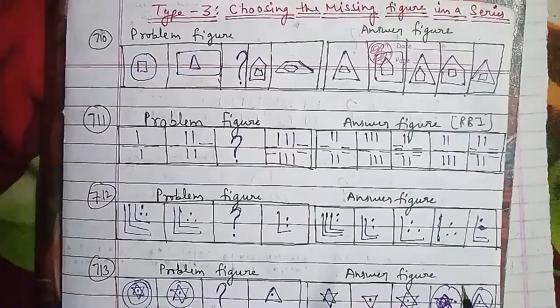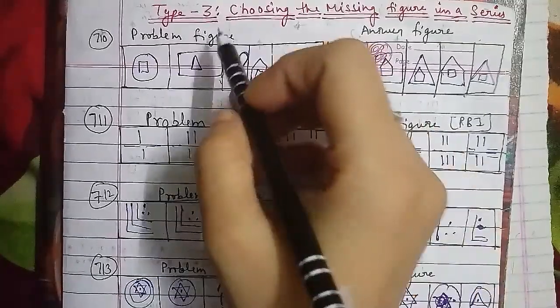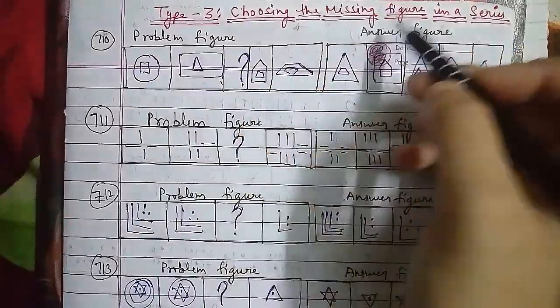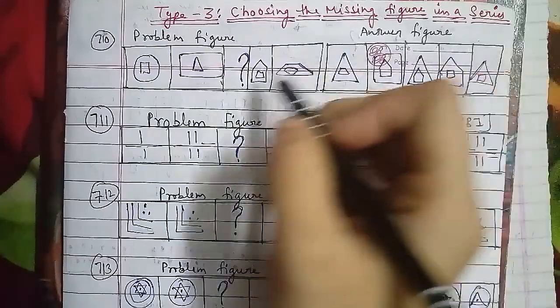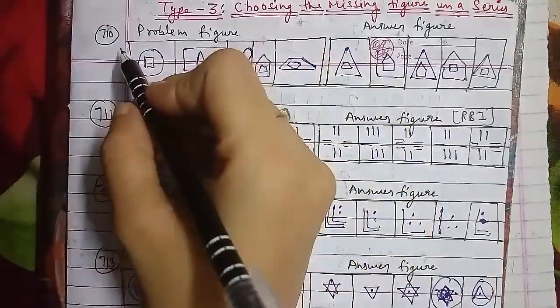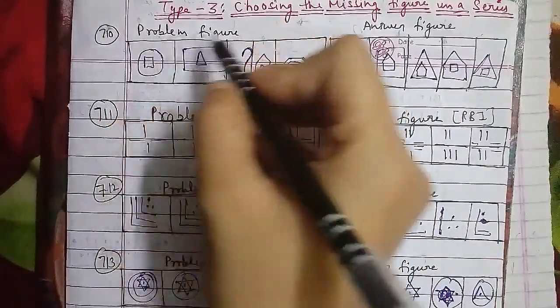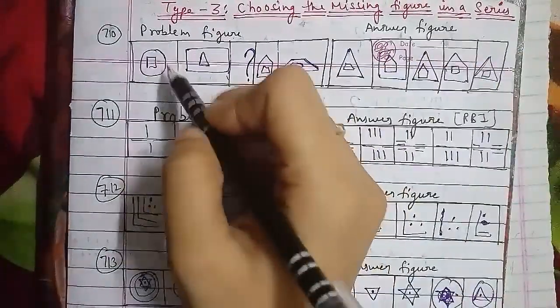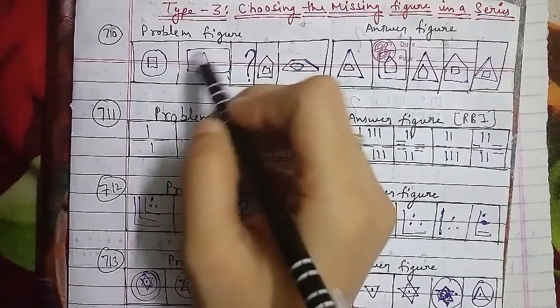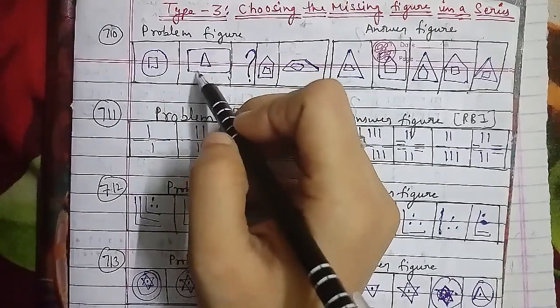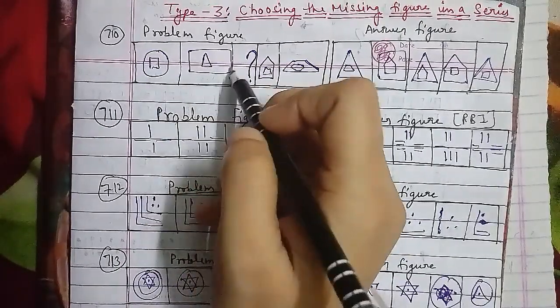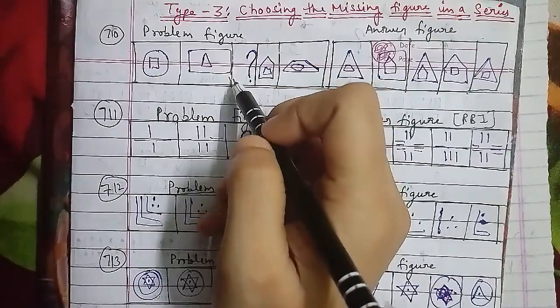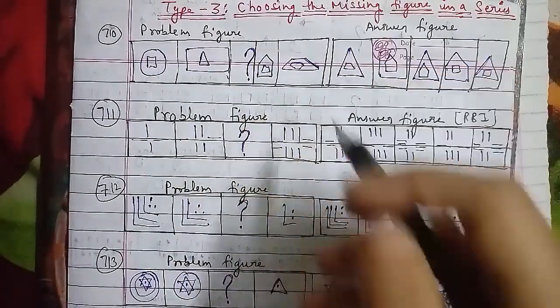These were the problem figures and these were the answer figures, which were asked in the RBI examination paper as well. In each of the following questions there is a set of four figures labeled A, B, C, D, called the problem set, followed by a set of five other figures labeled 1, 2, 3, 4, 5, called the answer set.